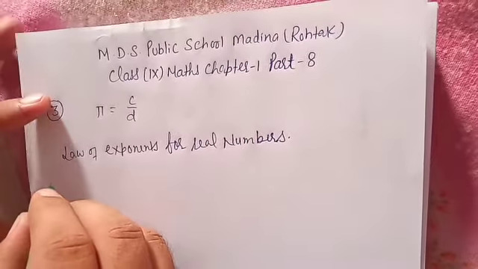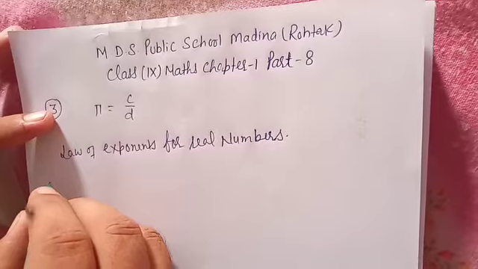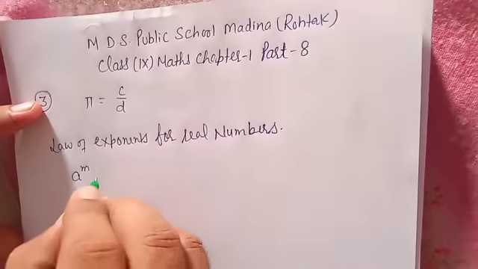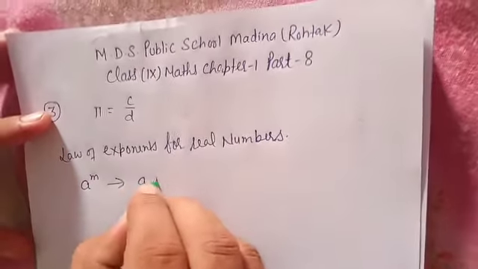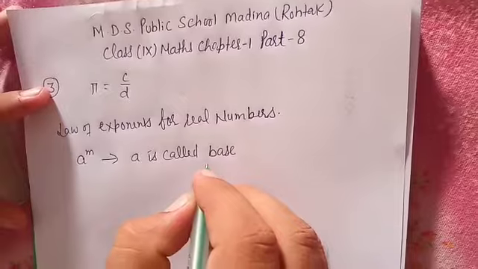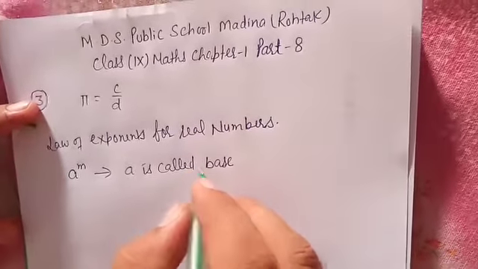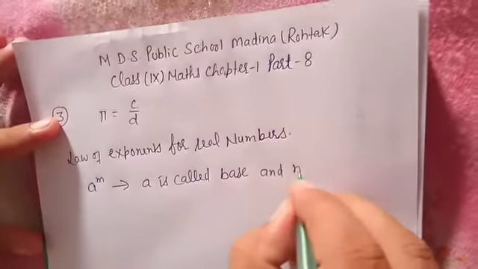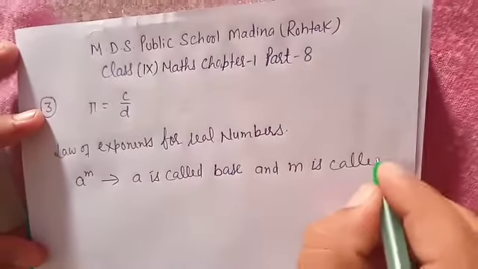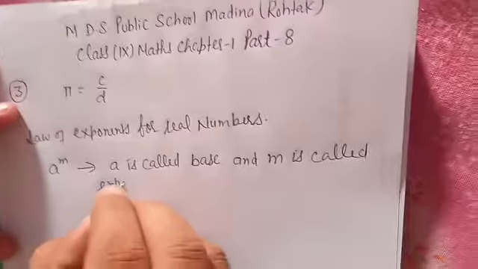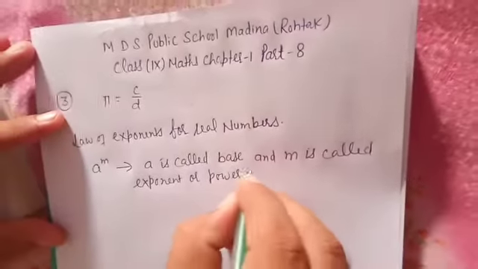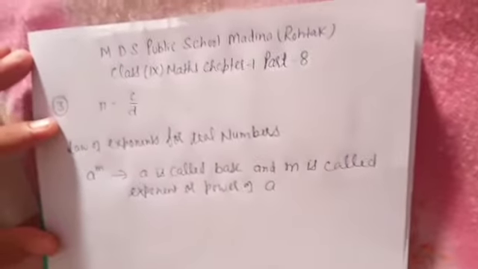So here we can say a power m. Here a is called the base. A is called what? Base. And m is called what? Exponent, or power of a. Understood?